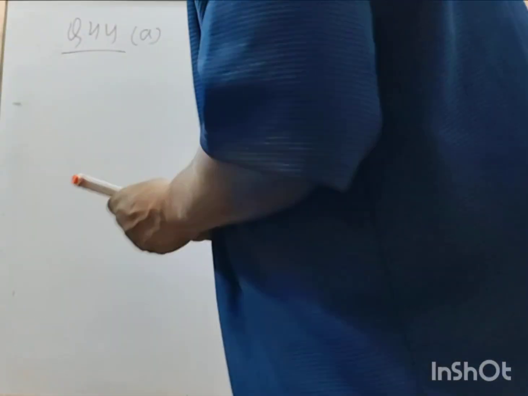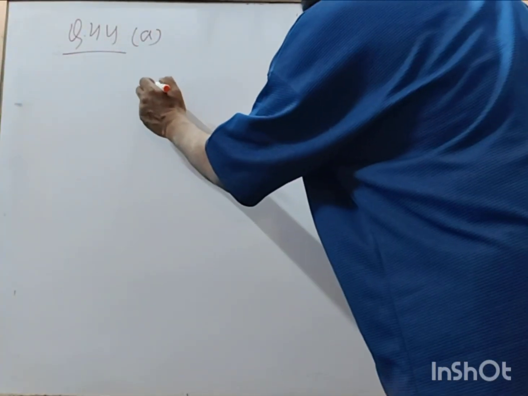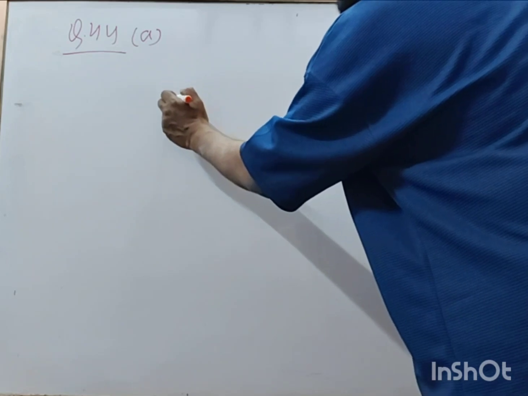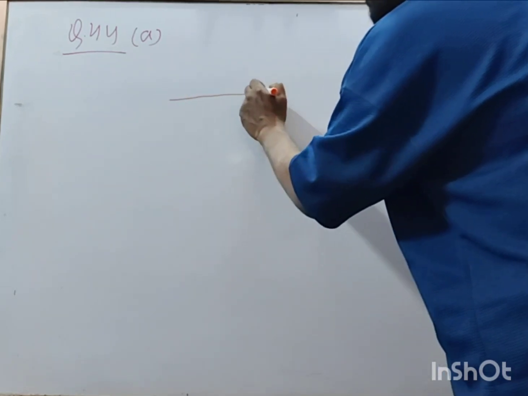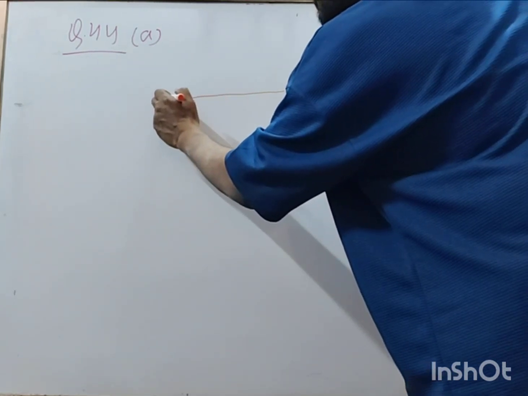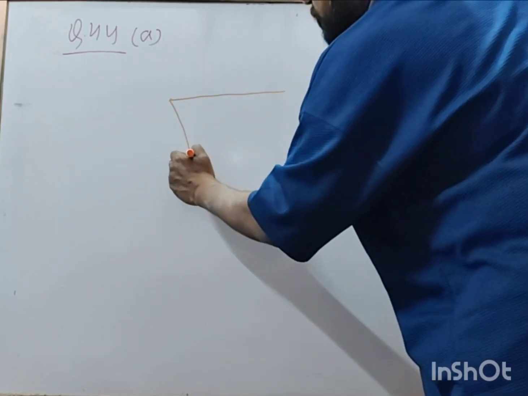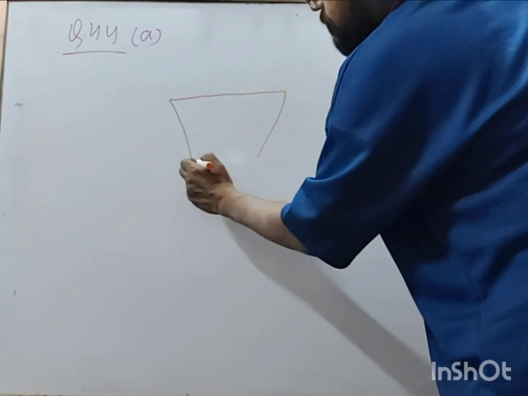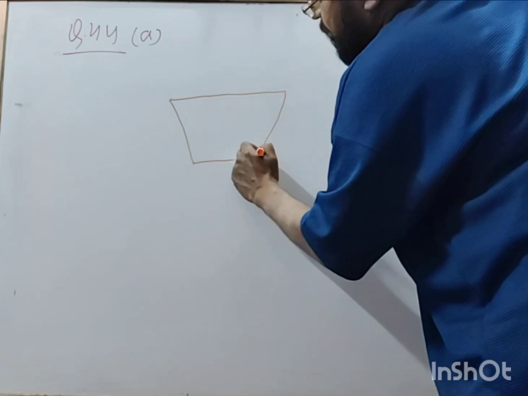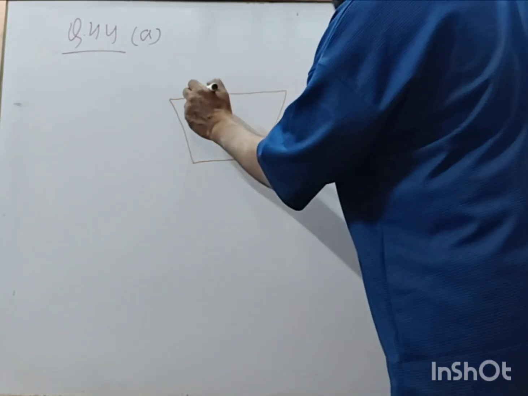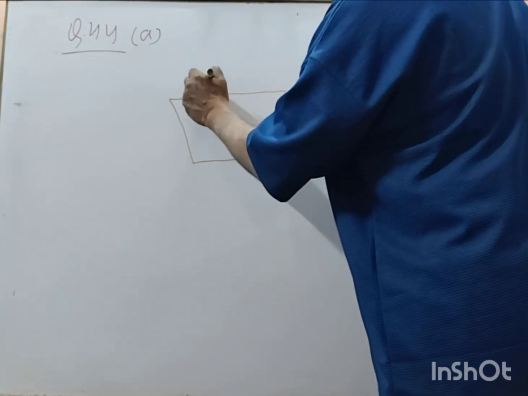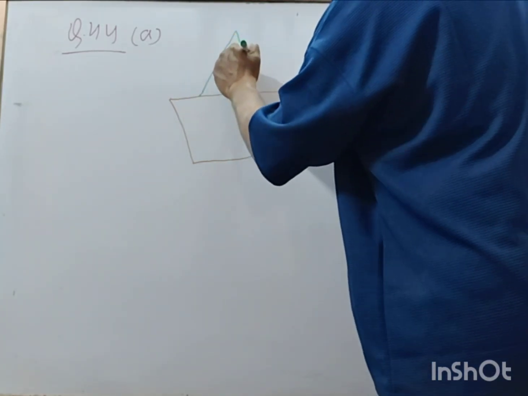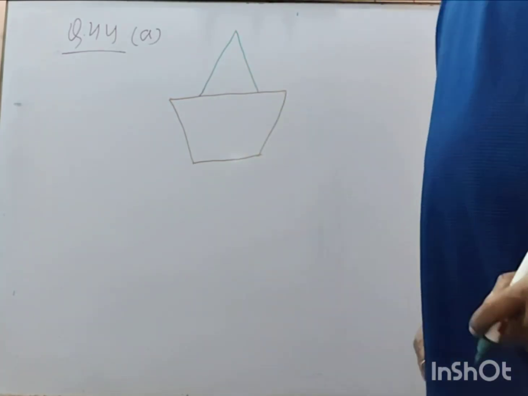There is a figure like this, and there is a triangle over it. Done?